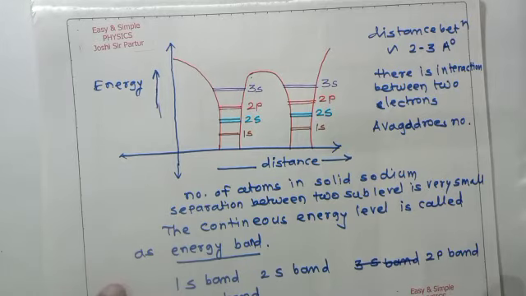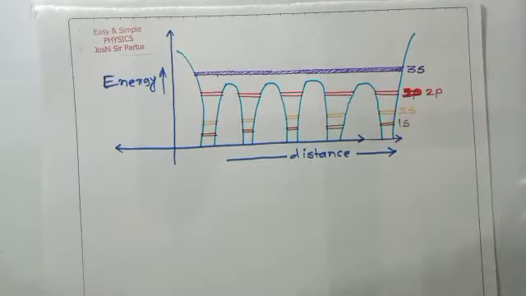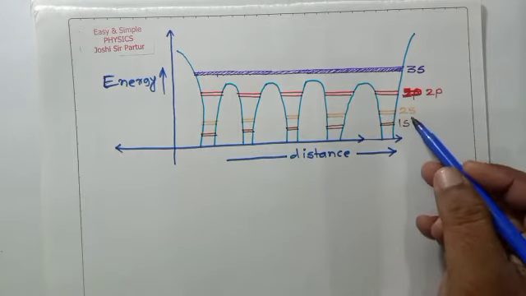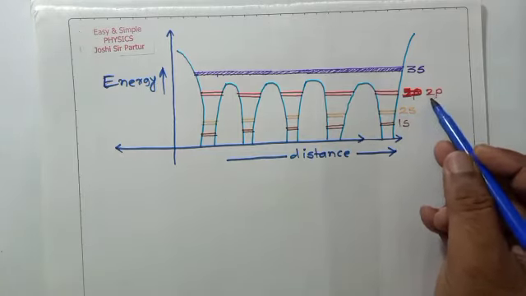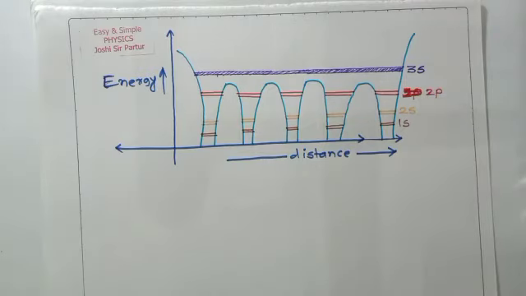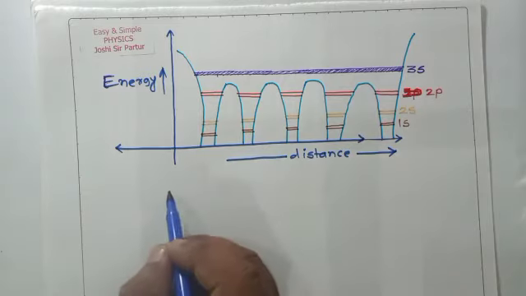They are shown in another graph: 1s band, 2s band, 2p band and 3s band. This graph shows the bands in sodium metal, where the valence and higher bands are broader.